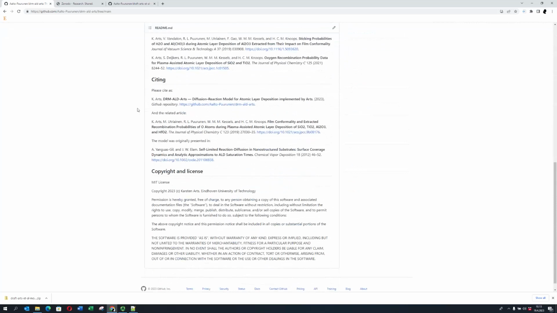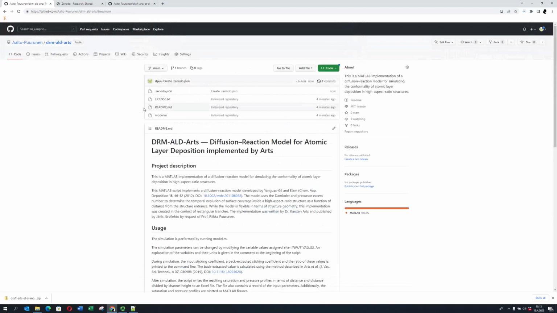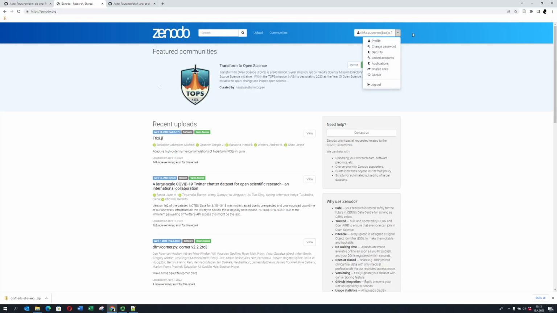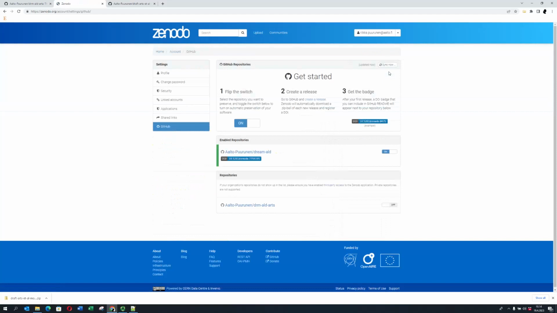Yes. Okay. Right. So now we can maybe sync it to Zenodo. Yes. So if we go to Zenodo then, and then we need to go to your account here. Where? Here? And yes, GitHub. And then here is the DRM-ALD-Arts. Right, so this we already did. That was our first thing, and now here, switch it on. Yes. All right. And then sync now up here. Yeah. All right, now it's enabled.